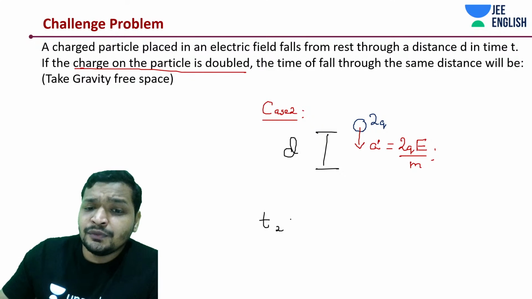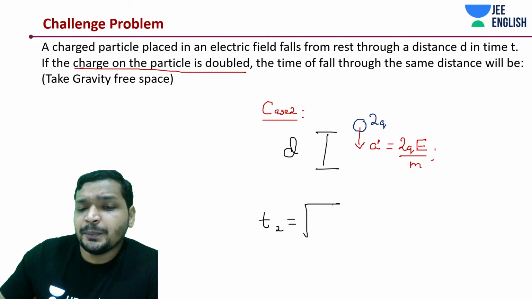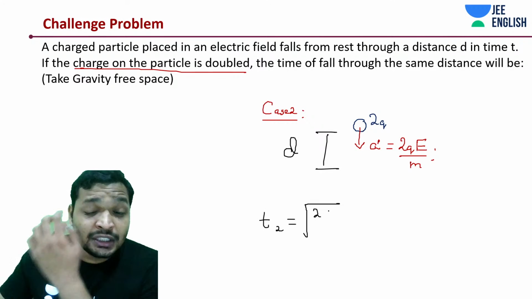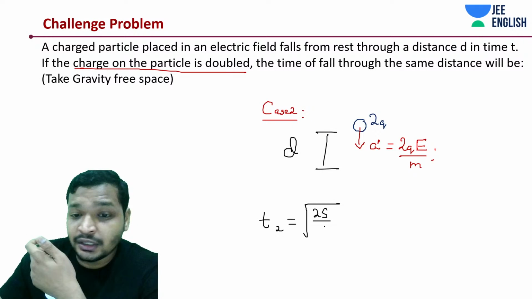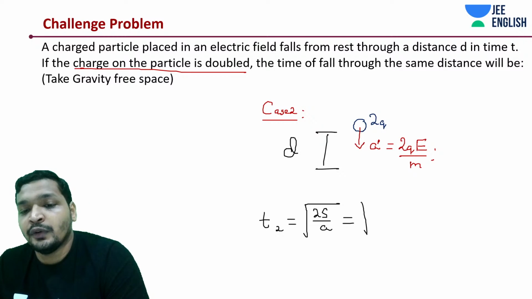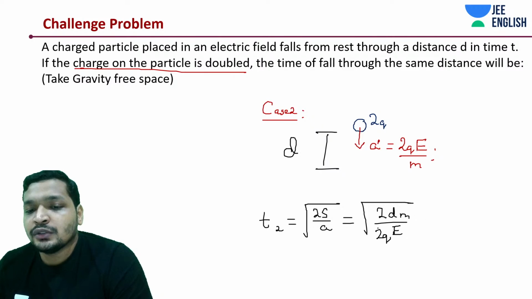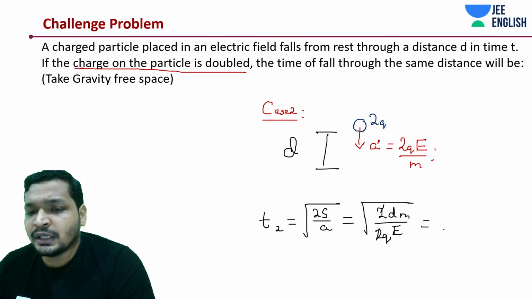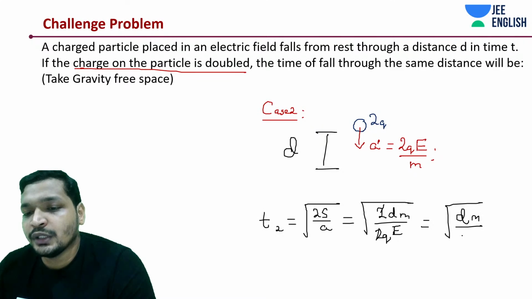So T2 we can directly write down under root. We got it from which equation, guys? From the equation of motion, or Newton's equation of motion, however you like to call it. So this is 2D divided by 2QE by M. You take that M, cancel it out, and you'll get something like root of D into M divided by QE.